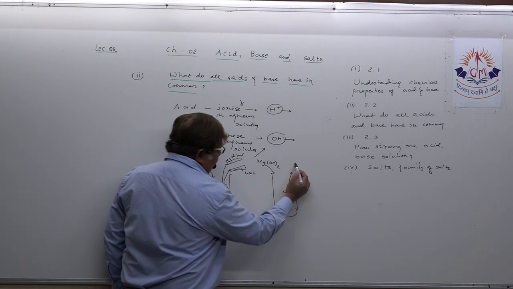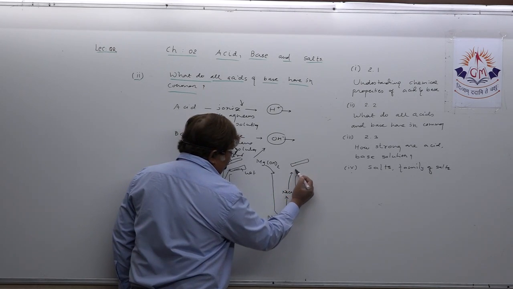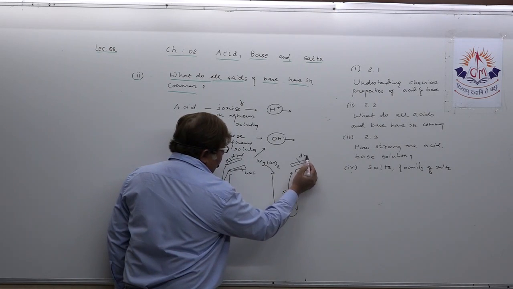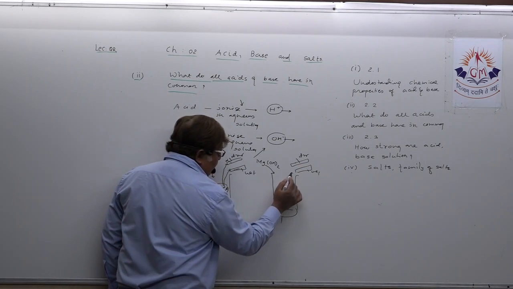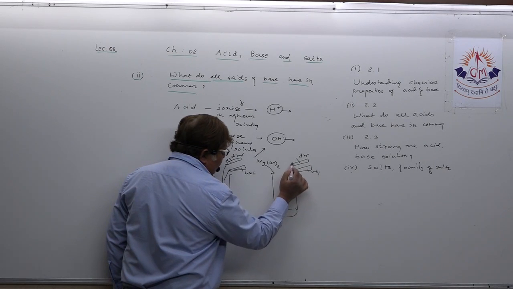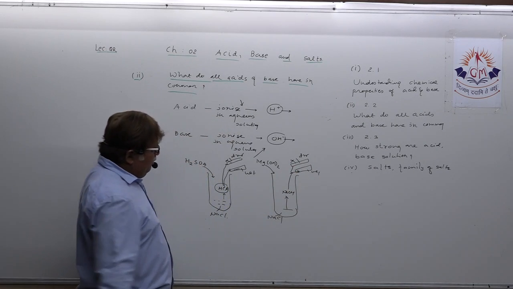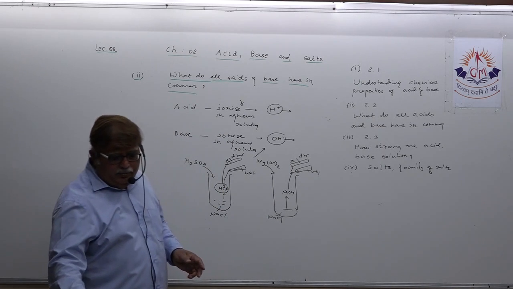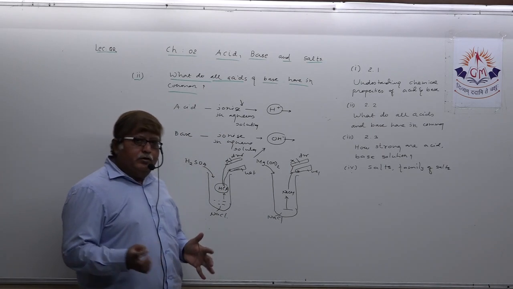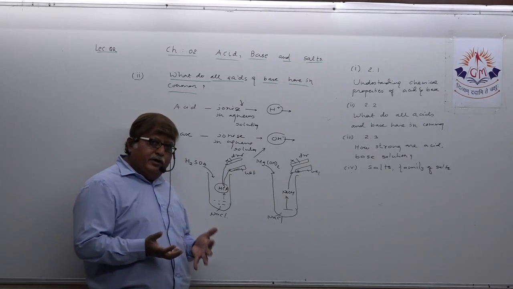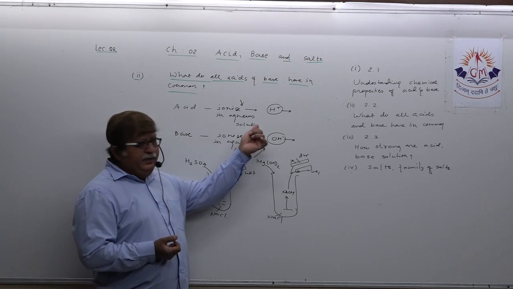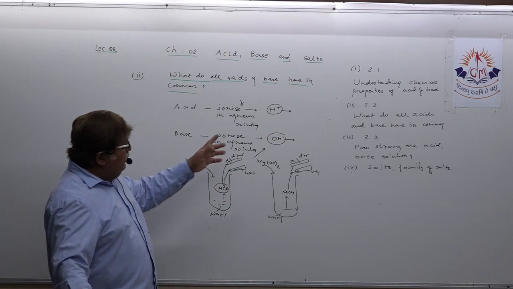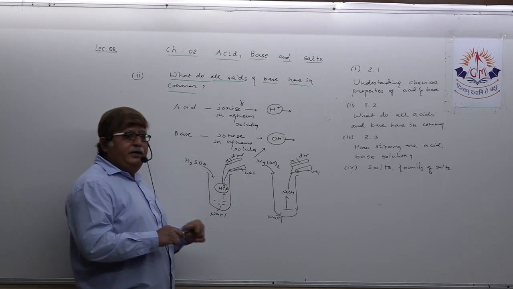This NaOH when it comes in contact with dry litmus or wet litmus, suppose this is dry and this is wet, it is going to create an effect only on the wet litmus and not on the dry litmus. That means both for acid and base, one thing is common, that is the release of the ion. For acid it is fixed H plus ion, and for base it is fixed OH minus ion.